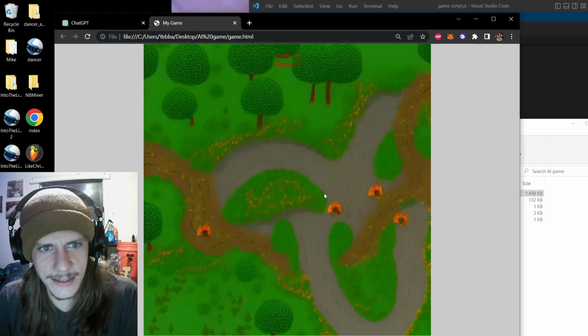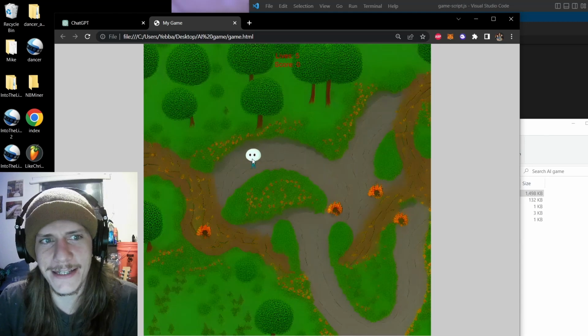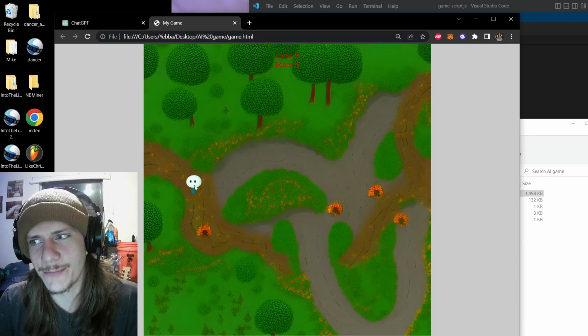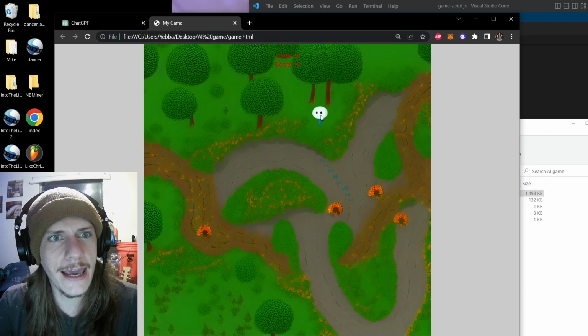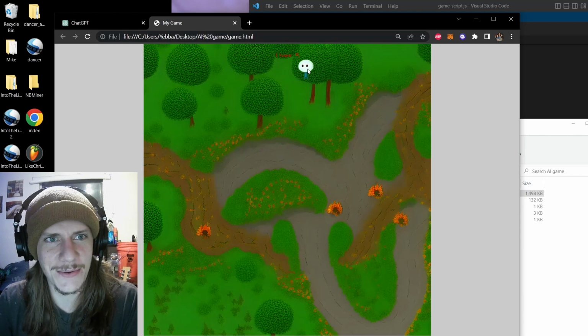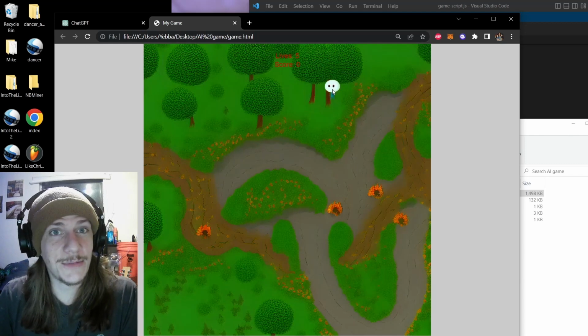So here it is, guys. I have a very basic terrain here with a character that moves by my mouse, running in my browser right now. And then at the top you see lives and score, and I can erase those away, which is something I'll have to fix. I guess that's because they're not reprinting when I stop hovering over them. But anyway, you see I'm learning new terms and everything.